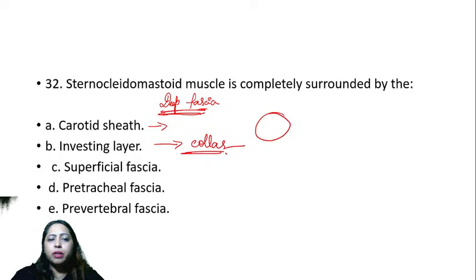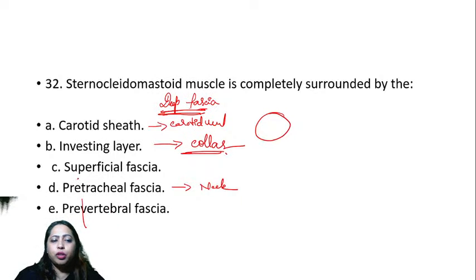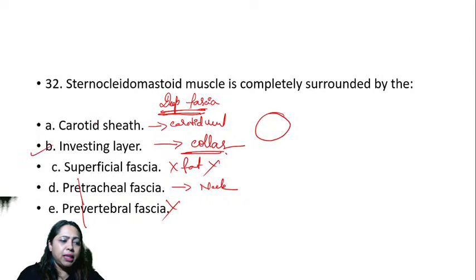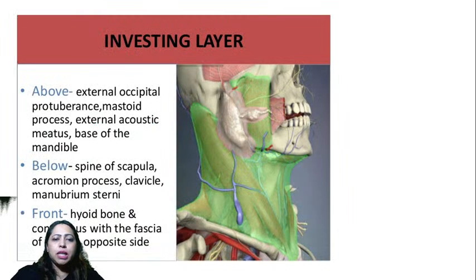Carotid sheath covers the carotid vessels. Pretracheal is in the neck, in front of the trachea. Prevertebral is in front of the vertebrae. So these won't come at all. Superficial fascia is fat, so this is also no. So what is the answer? The answer is B, that is the investing layer. Many of you say B. Is it B? So it is the investing layer.